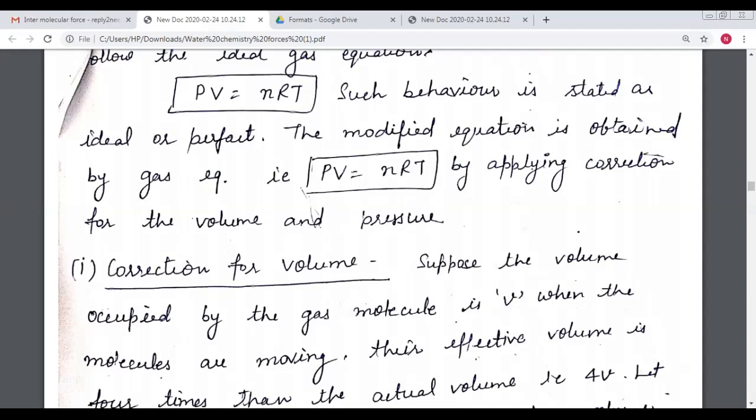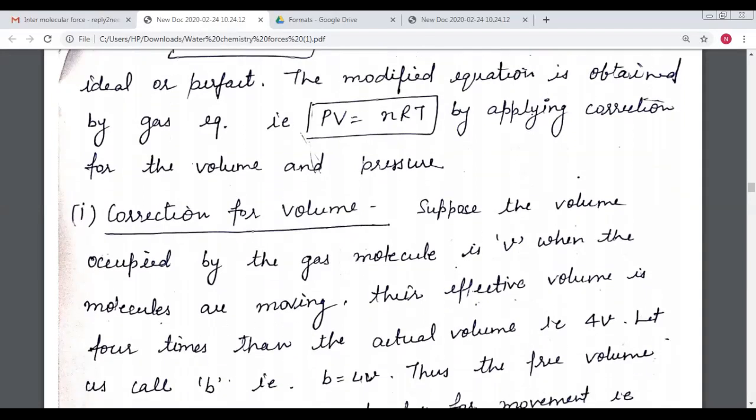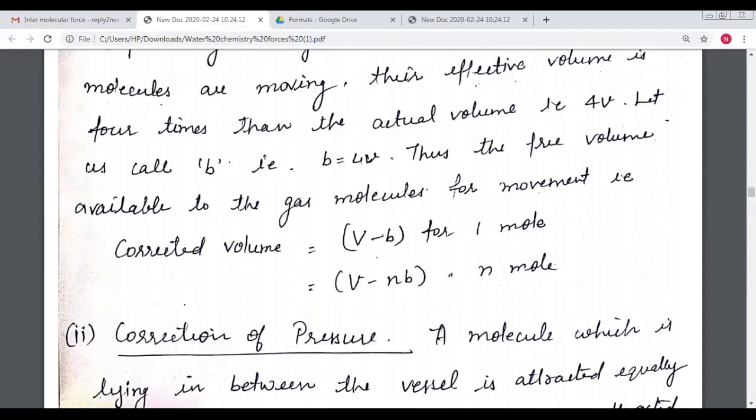So now what do we do? At that condition, for the ideal gas there is a requirement of some correction. This may be the correction for the volume and the correction for the pressure.